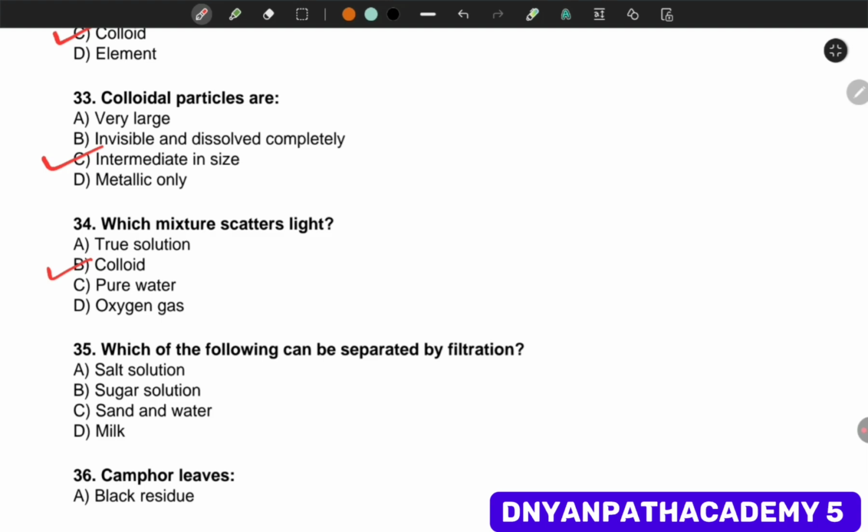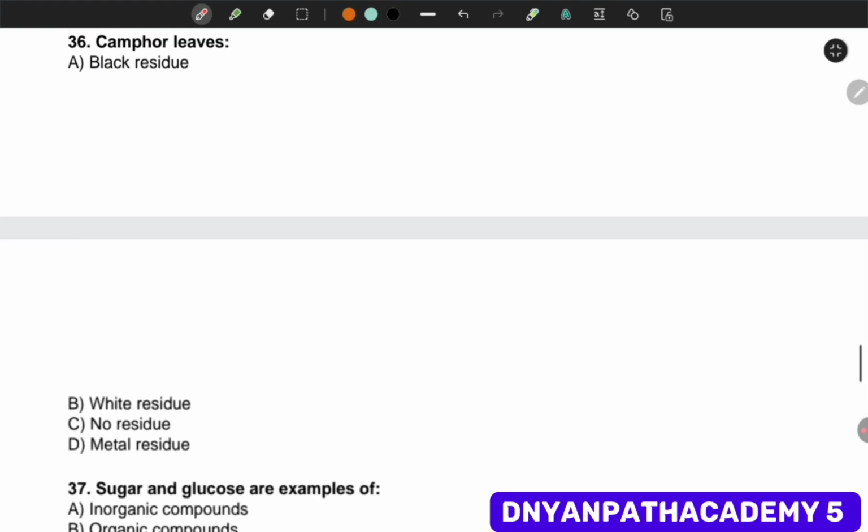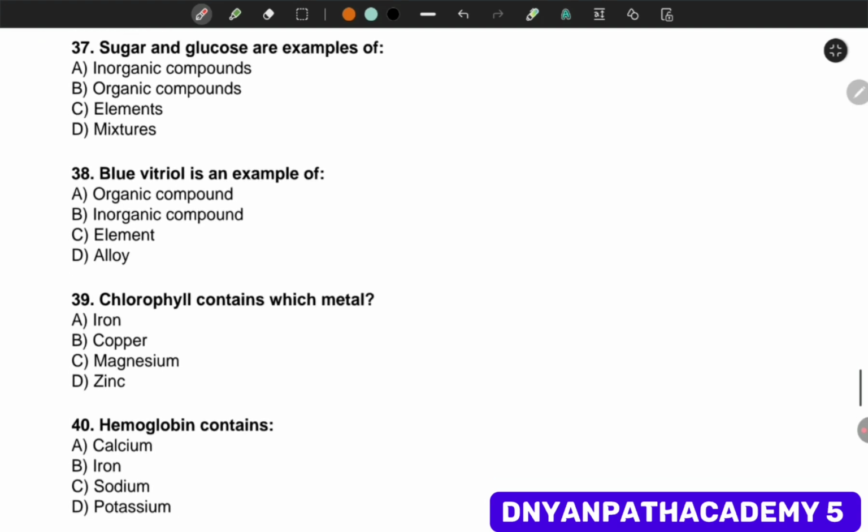Which of the following can be separated by filtration? Sand and water. Camphor leaves no residue. पूरा जल जाता है. Camphor यानी कपूर जो पूरा जल जाता है, जलाने के बाद कुछ नहीं बचता. ठीक है. Sugar and glucose are examples of organic compounds. Blue vitriol is an example of inorganic compound.